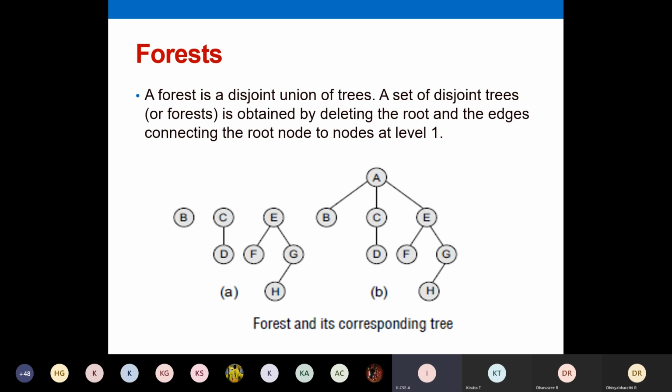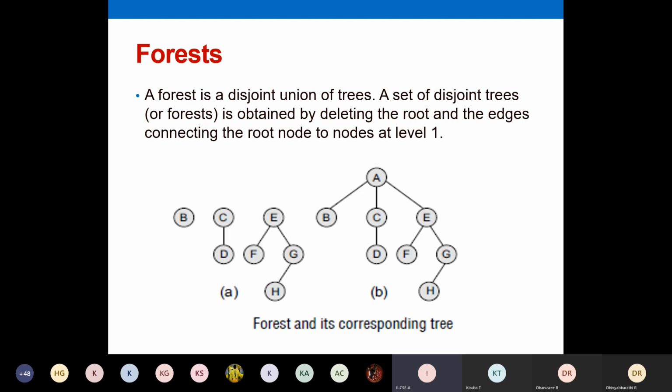you see this diagram. I have given two diagrams here. You see the diagram V. The second diagram you just note down. You have the root node as A, and then you have B, C, and E as the next level, and you have a tree like this here. Try to remove the node A. We'll try to delete the root node. If I'm deleting the root node, what will happen? All the other three subtrees will become separated. They become disjoint. B, C, and E become disjoint sets.